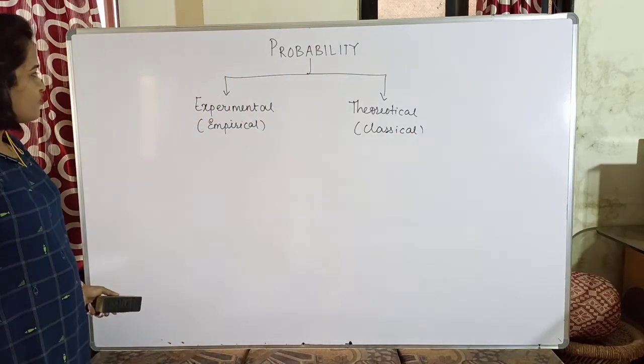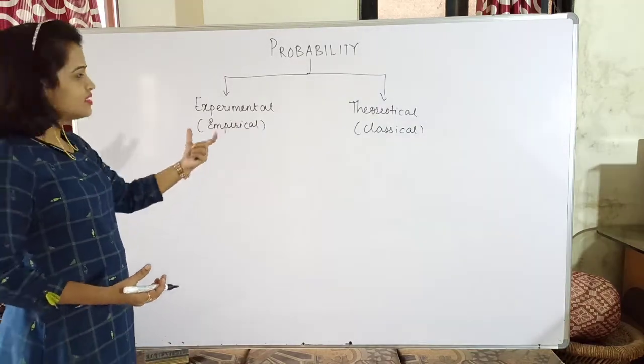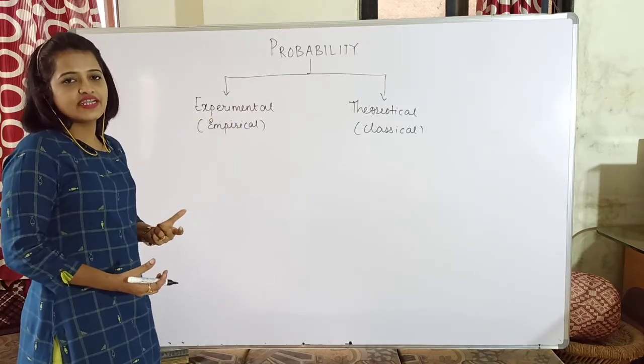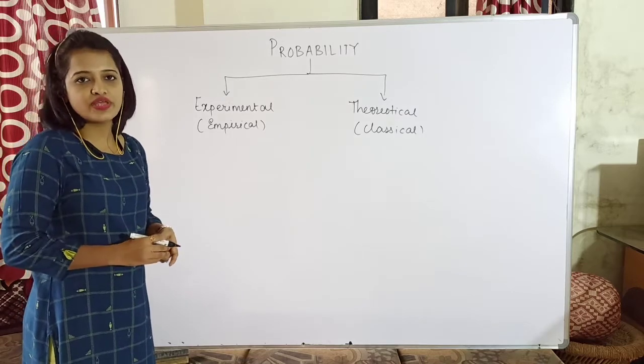I hope from the name itself you are understanding something. Yes, experimental means whatever outcomes you are getting, you are actually performing that experiment and then calculating its value.